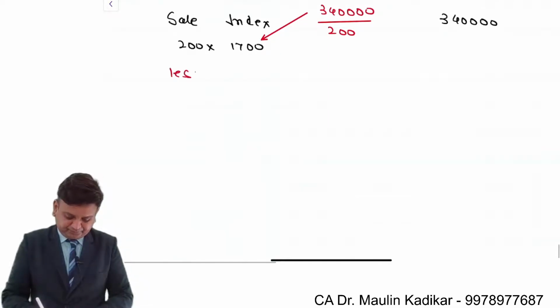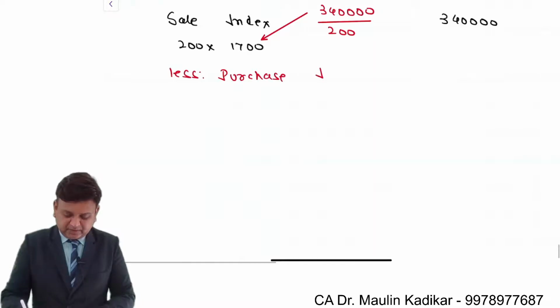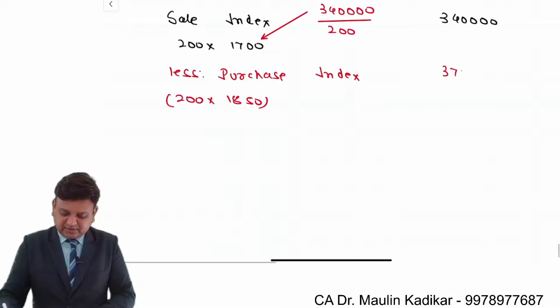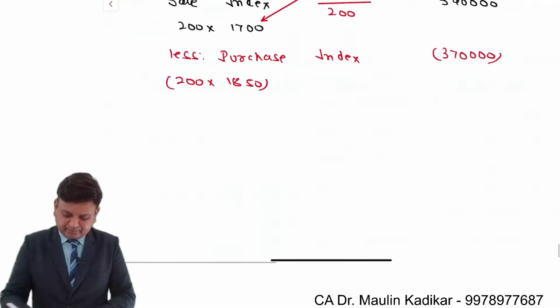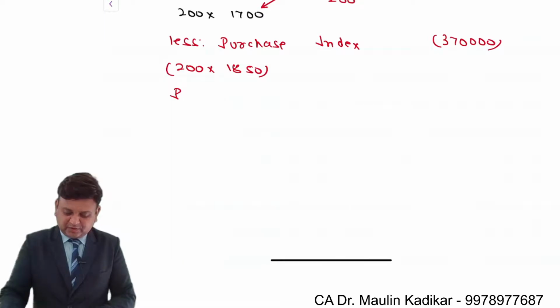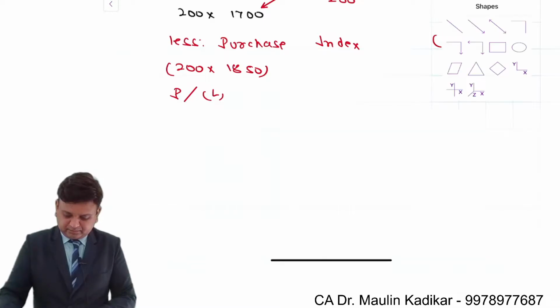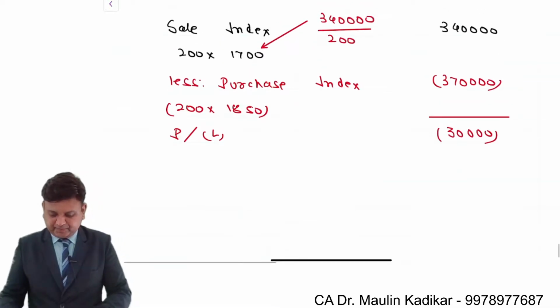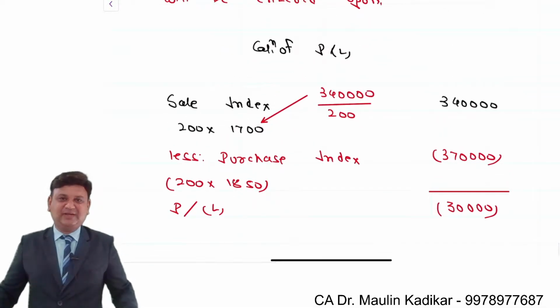Less purchase index 200 into 1850, that comes to 3,70,000. So the difference of both of them is profit or loss. There is an amount of loss of 30,000. This is the way the profit or loss can be calculated.